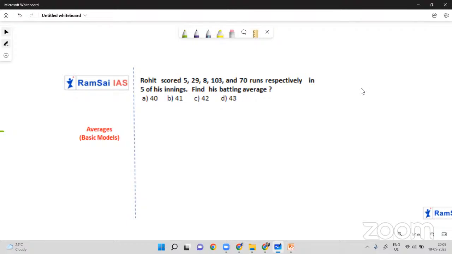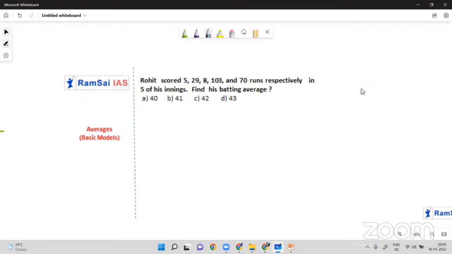Rohit scored 5, 29, 8, 103, 70 runs respectively in 5 innings. Find his batting average. Here, very simple: sum of the observations by number of the observations. So 5 plus 29 plus 8 plus 103 plus 70 by 5 gives you the answer without a doubt.